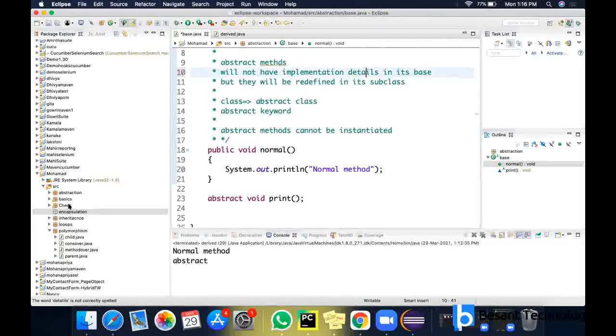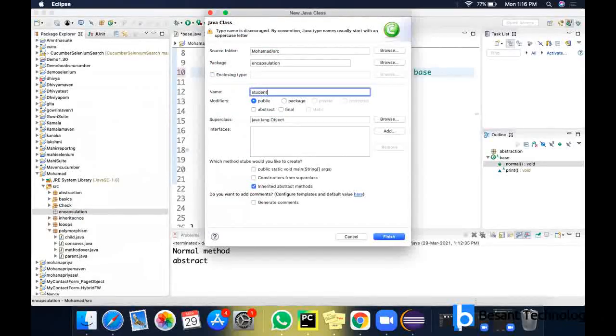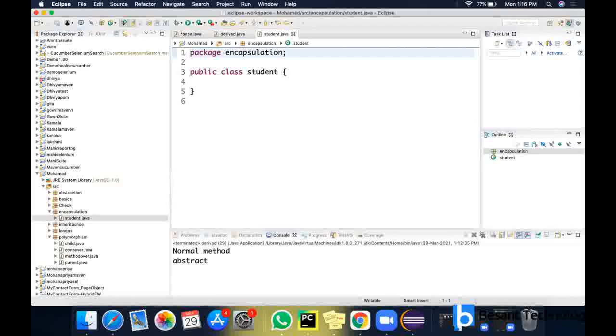No problem. So now we are going to see encapsulation. Encapsulation is not using the inheritance concept. I'm having just a student class. In encapsulation, what we will be doing is adding protection to variables. So it is data hiding.